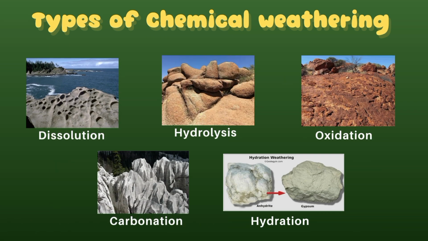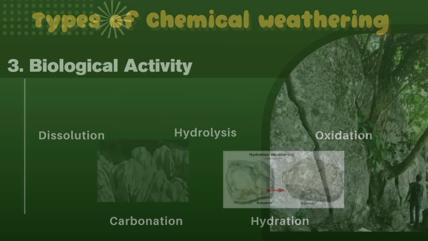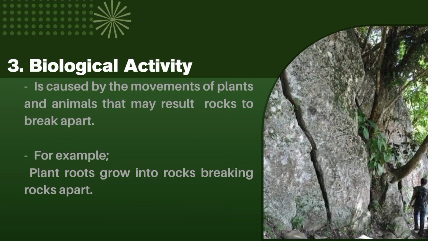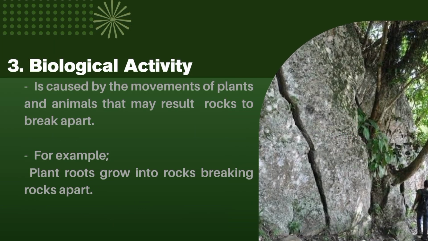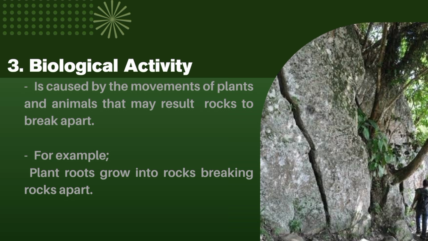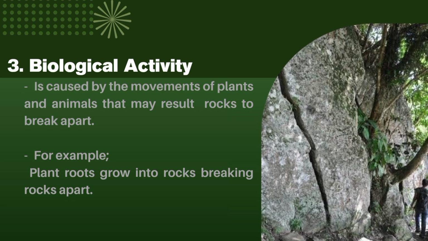These pictures shown are just examples of some rock formations that are influenced by chemical weathering. As you can see, there are some differences in their appearances. And lastly, biological activity. Biological activity is when roots grow into cracks and break the rock apart. Burrowing animals also help. For example, tree roots breaking sidewalks or rabbits burrowing into soil.